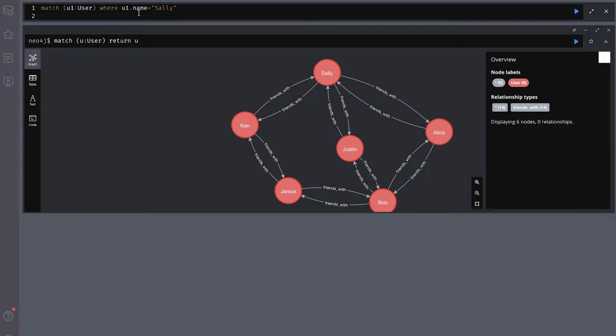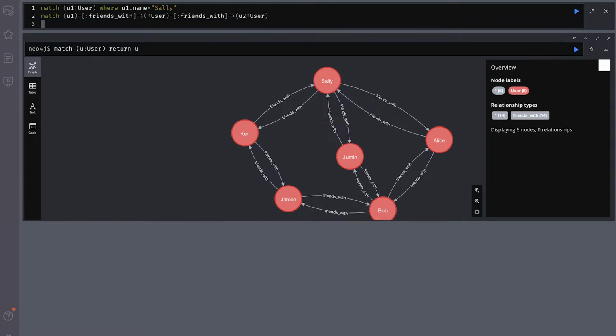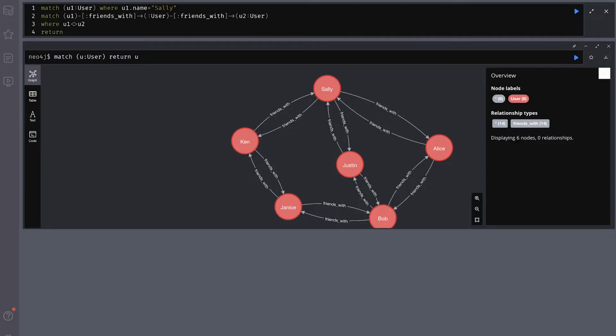Now that we have Sally in the context of our query, we're going to match u1 where u1 is friends with some other user that is friends with somebody else. So now we have u2 user. And we're going to say where u1 is not u2. That's basically making sure that we're not going to return Sally as a suggestion for Sally, because that makes no sense. Now we're going to return our u2, and we should have a result.